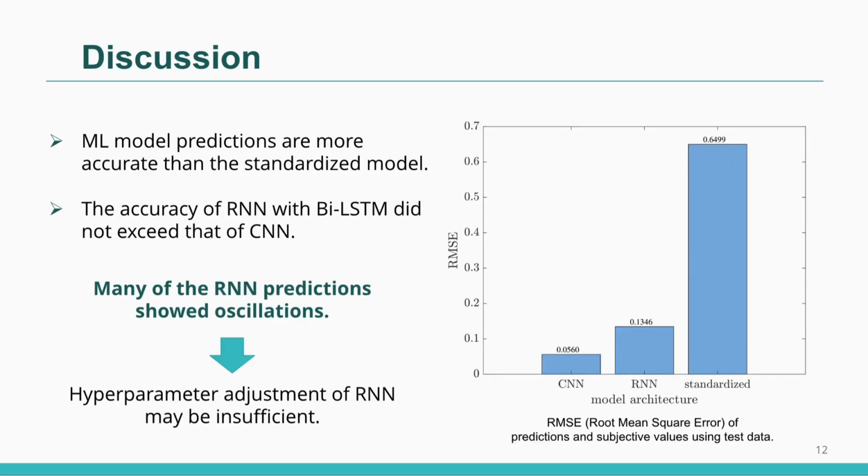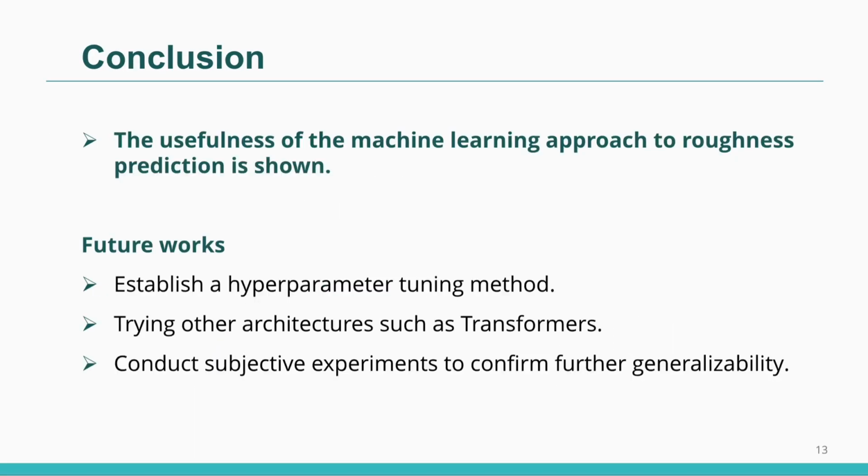This figure and the previous results show the machine learning model predictions are more accurate than the standardized model, and CNN can predict more accurately than the RNN model. As for RNN, oscillations were observed in many of the predictions. This may be due to insufficient hyperparameter tuning. There is still potential for improvement in accuracy.